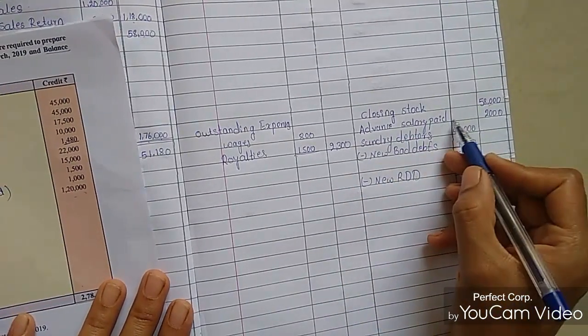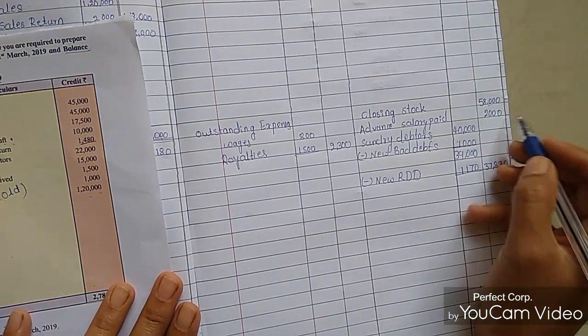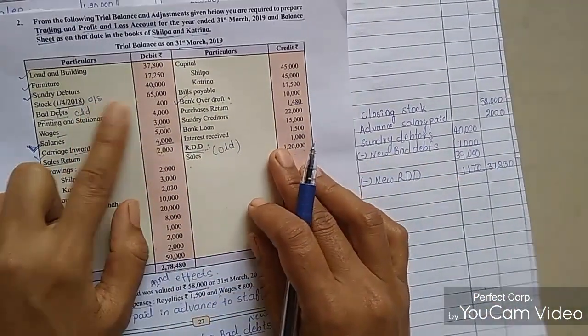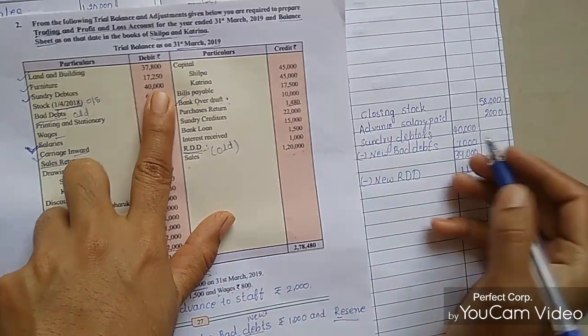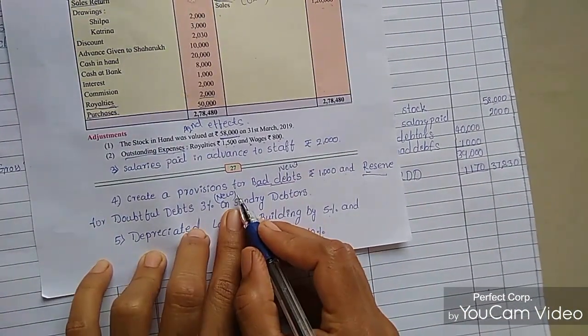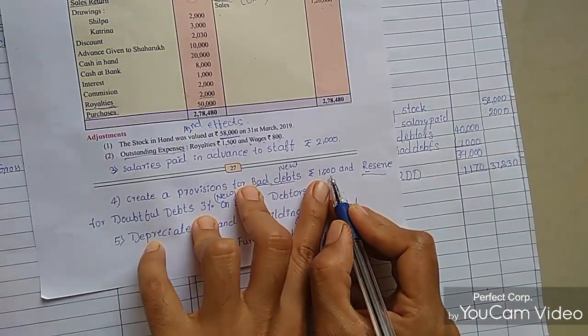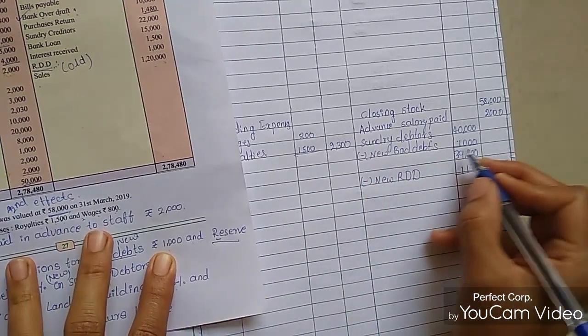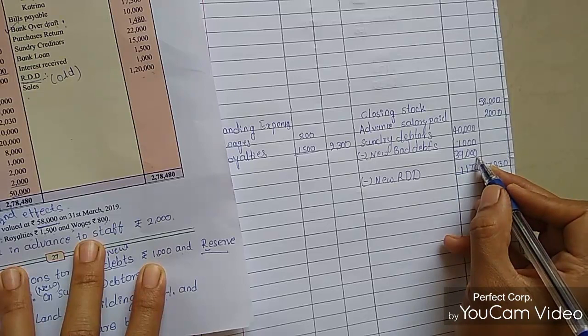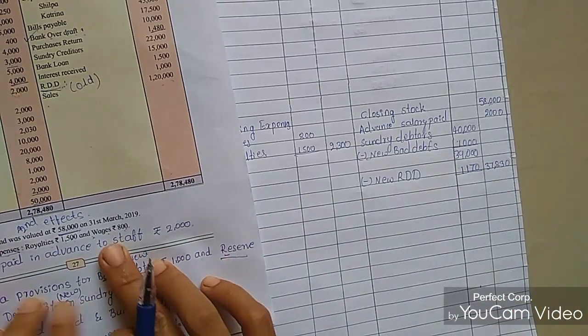And sundry debtors amount is 40,000, minus new bad debts. We need to minus the new bad debts, 1000 rupees. So after deducting the bad debts from sundry debtors, we got 39,000 rupees. Then minus new RDD.